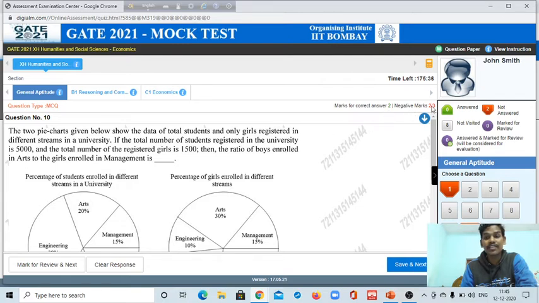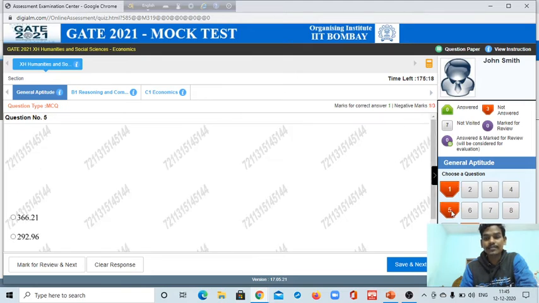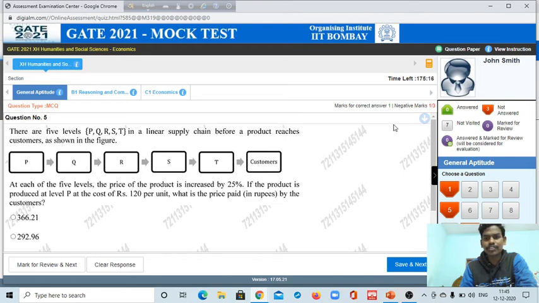Guys, see, there is negative marking. For your optional paper there will be no negative marking for numericals, but here you can get negative marking. Just remember it, guys. I want to show you one more thing: this type of question is a 1-mark question, and negative marking will be 1/3.